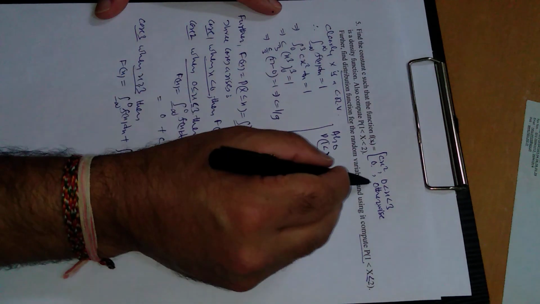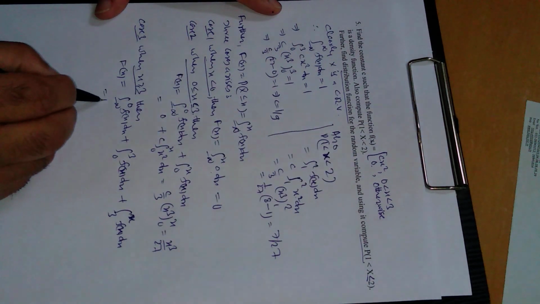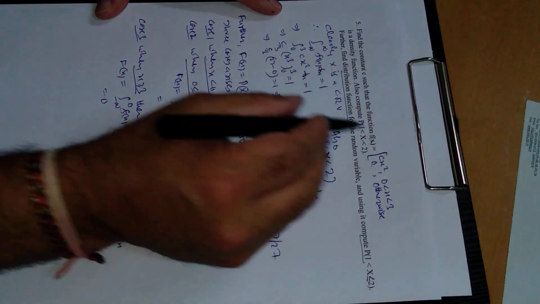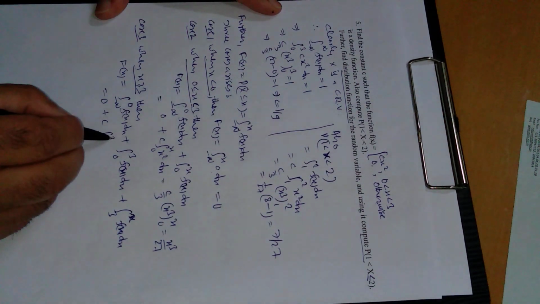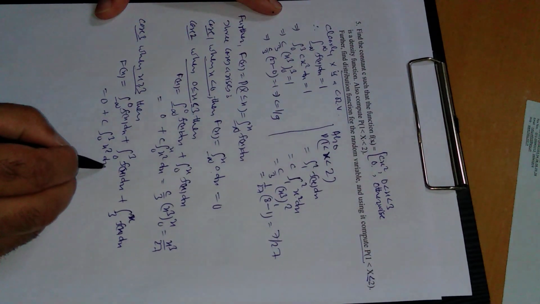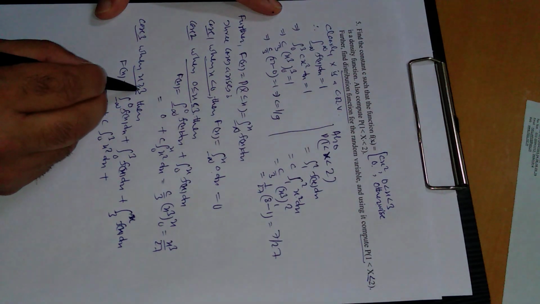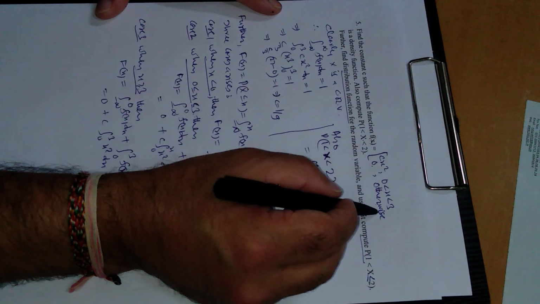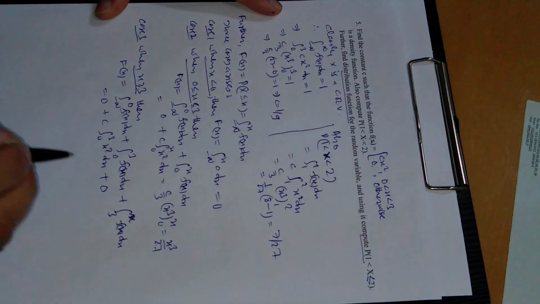Minus infinity to 0, again in this range f of x is 0. 0 to 3 is exactly this one, c x square. 3 to x, where x is greater than or equal to 3, again this range lies in this interval, so f of x is 0.